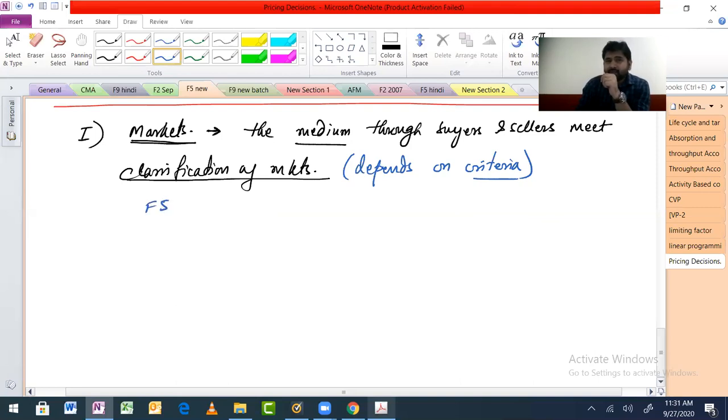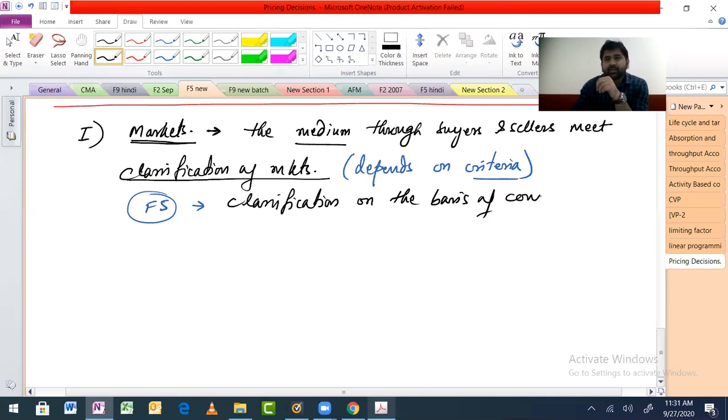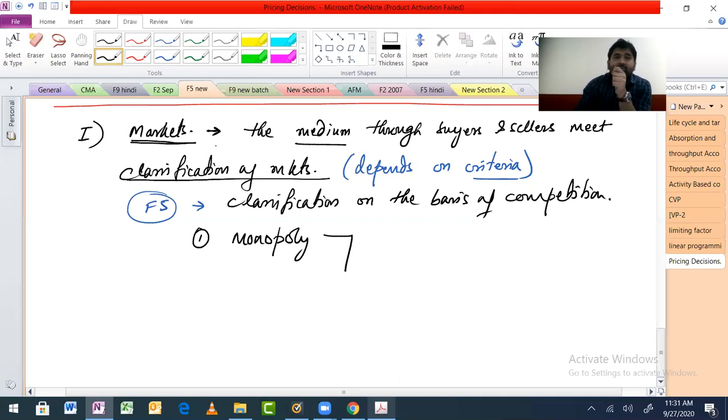In F5 especially, we have to talk about one thing only, that is classification on the basis of competition. If we classify on the basis of competition, how many types of markets are we going to have? One is monopoly. Now, what are the characteristics of monopoly?